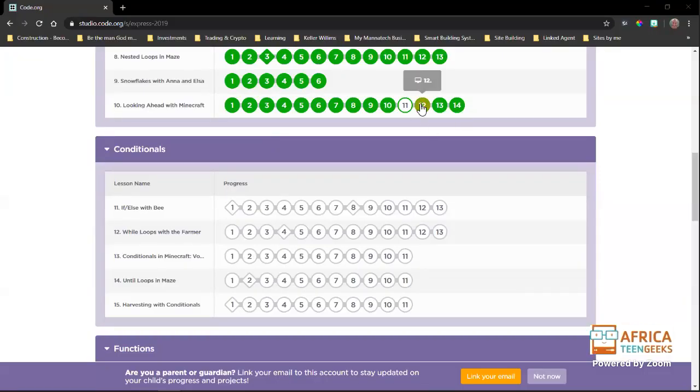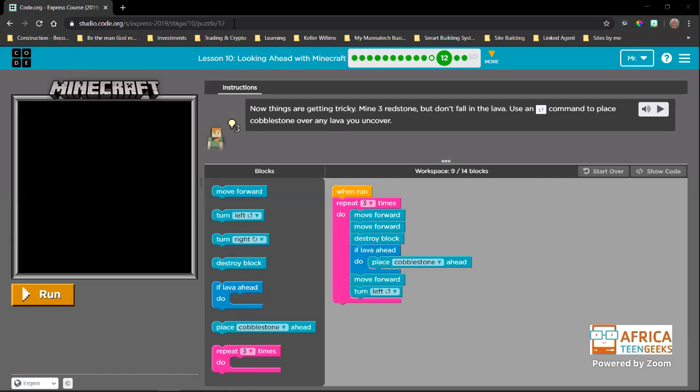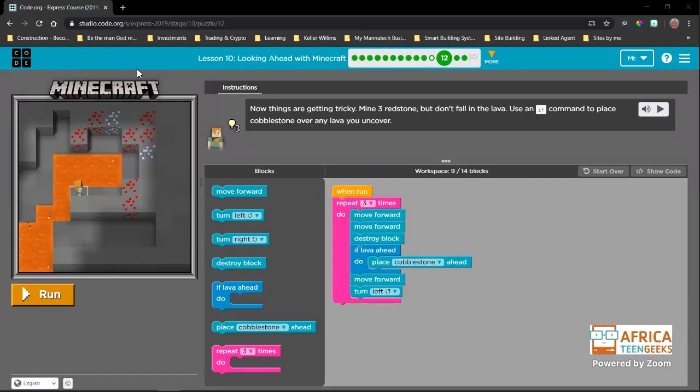I want to do the last 3 puzzles for lesson 10 because we missed out this yesterday. Okay, so we're going to quickly do them. We'll do them very quickly because we want to start with the new lesson. Okay, so if you do not completely follow here, don't stress too much about that. Now I am going to share the link because we are on the screen where we will be coding, and now I want you to go there.